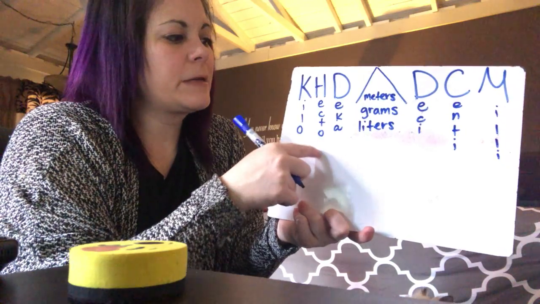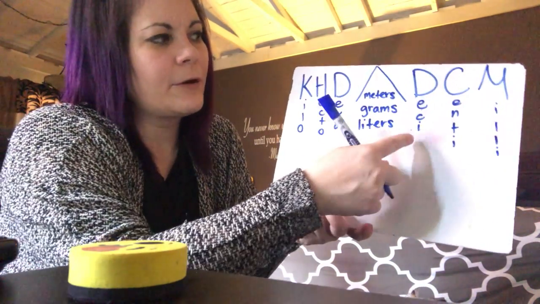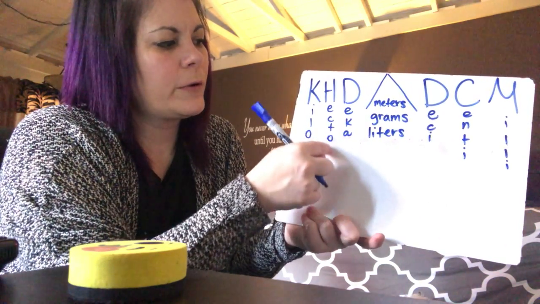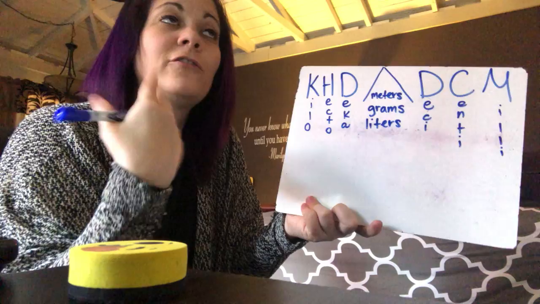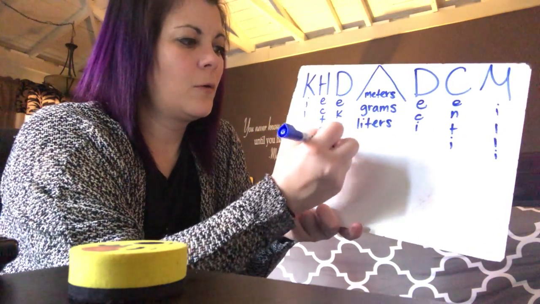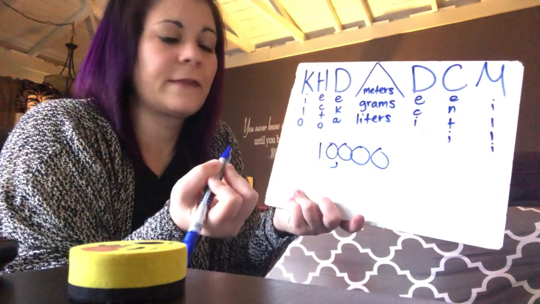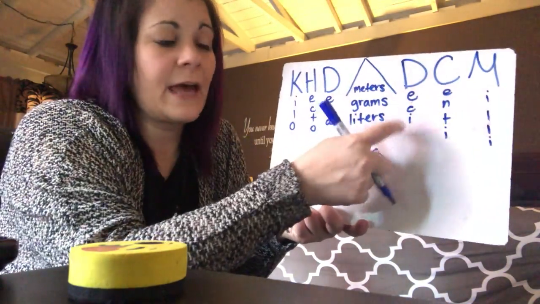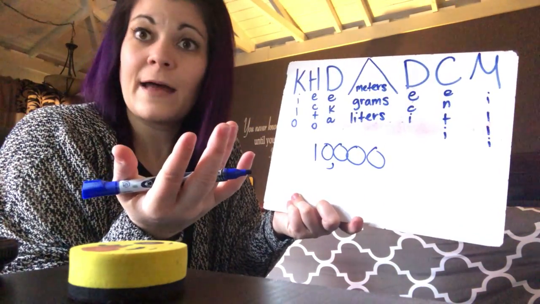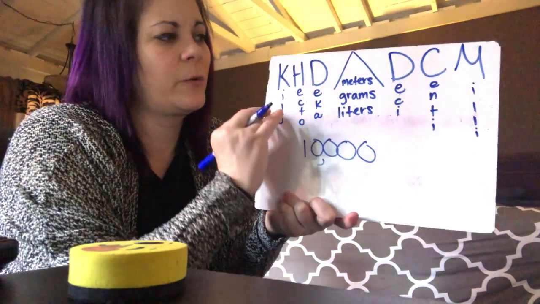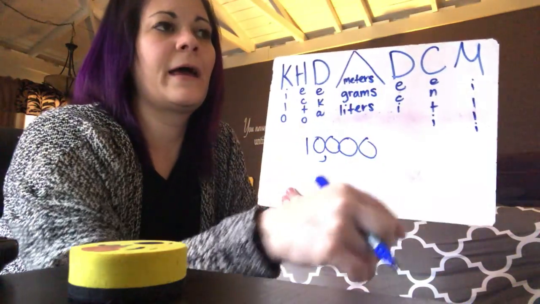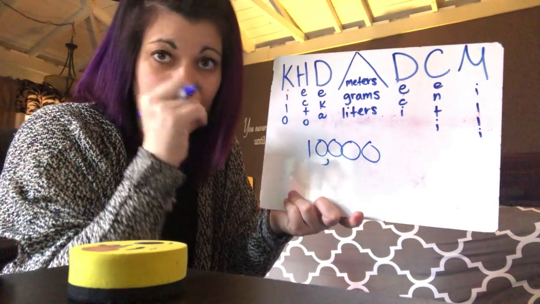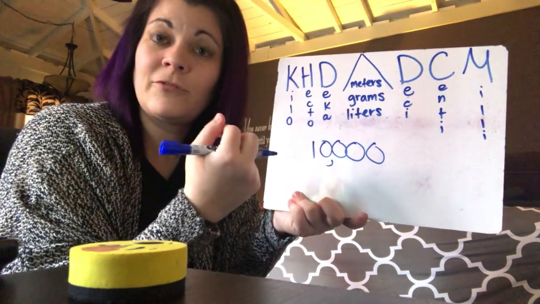If you go backwards, you're dividing by powers of 10. If you go from deci all the way to kilo, you're jumping 1, 2, 3, 4 spots. 10 to the 4th power is a 1 with 4 zeros behind it, which is 10,000. So going from deci to kilo, you're dividing that number by 10,000. When you're moving to the right, you're multiplying by a power of 10. When you're moving to the left, you're dividing by a power of 10, depending on how many times you jump.